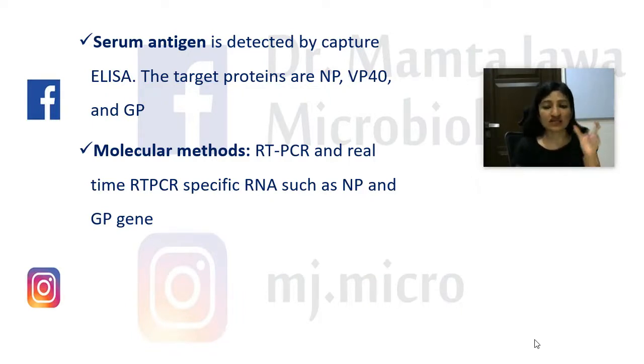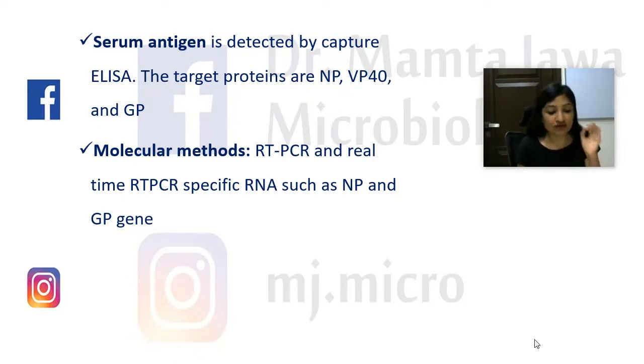What do we do in RT-PCR or reverse transcriptase PCR? We first convert the RNA of the virus into DNA, and this job is done by the reverse transcriptase enzyme. And once this DNA has been obtained with the help of this very useful enzyme, then we can amplify or produce Xerox copies of this DNA by the PCR technique. So PCR is similar to a Xerox machine, which is producing Xerox copies of the genome of the organism whose diagnosis you want to make.